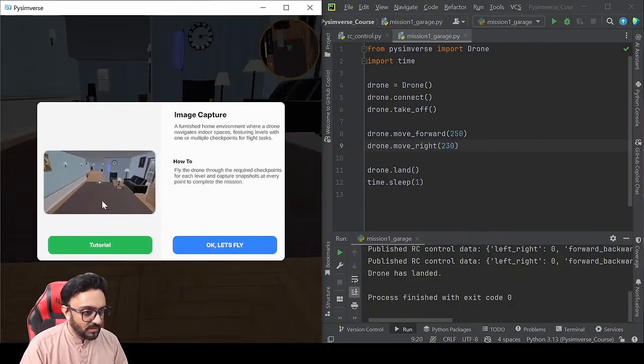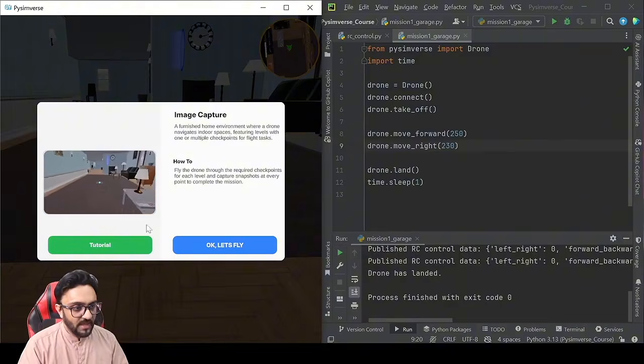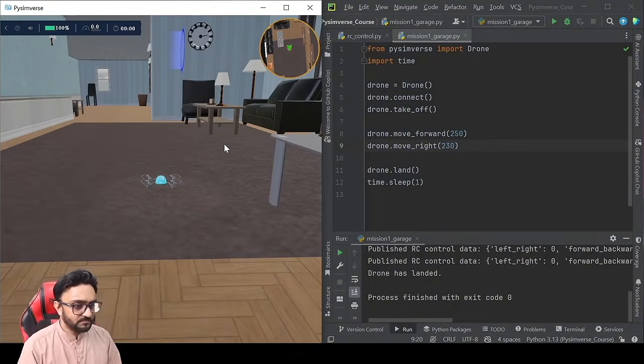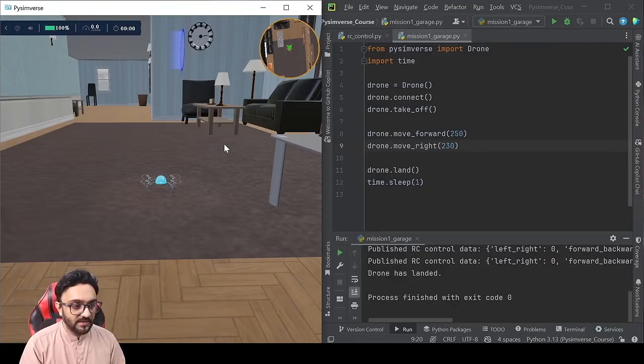So how does it work? You have to move around and go to that target and then you have to take a snapshot. Basically you're taking a picture. So how exactly do you have to do this? Now you could do this automatically by saying, okay, move forward this much, move right and left, but this is not designed to be like that. It's designed so that you use your own keyboard to actually run this. So how exactly can we do that? Let's have a look of how we can use this with our keyboard to run our drone.